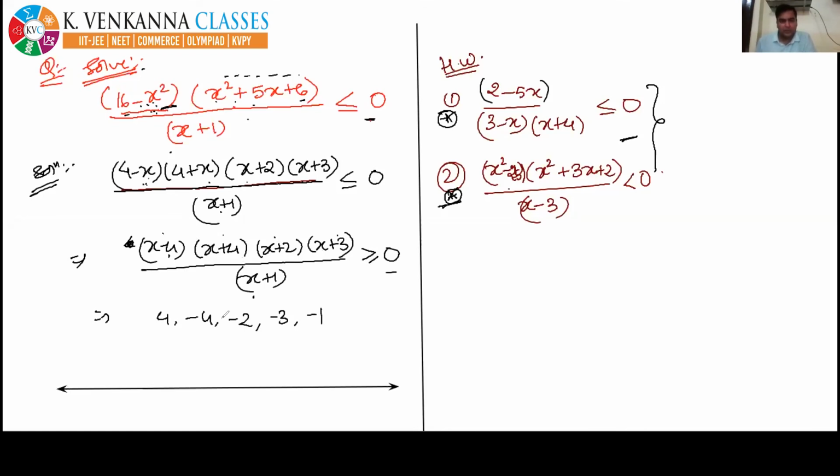So the smallest critical point is minus 4, then minus 3, then minus 2, then minus 1, and lastly 4. And the last step is draw the wavy curve.